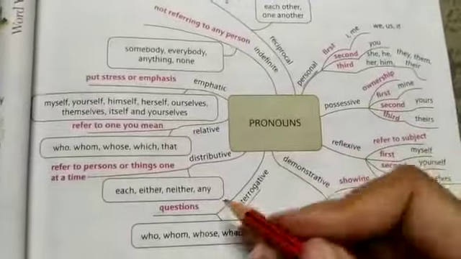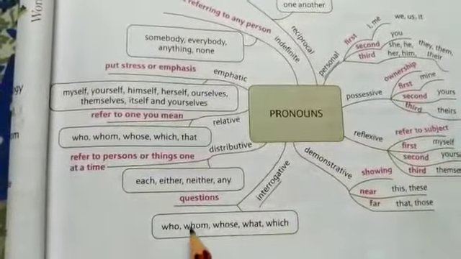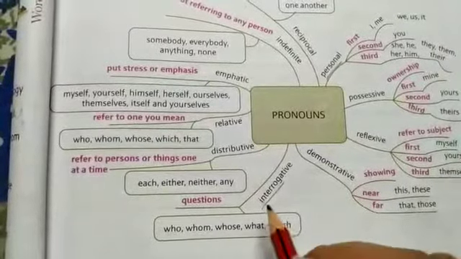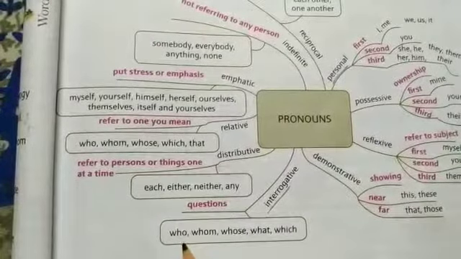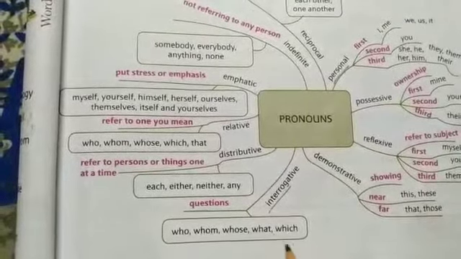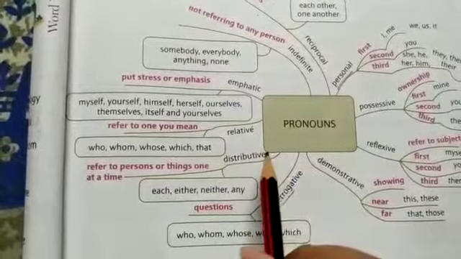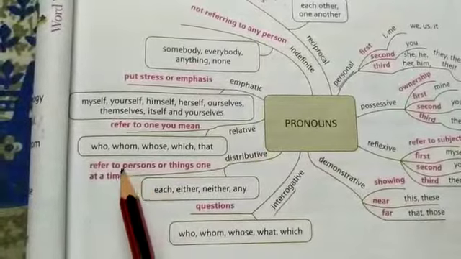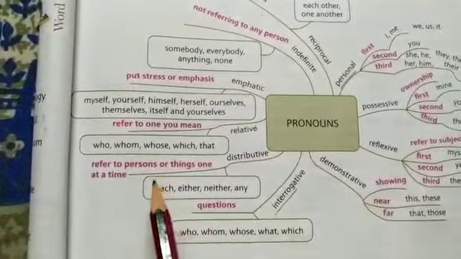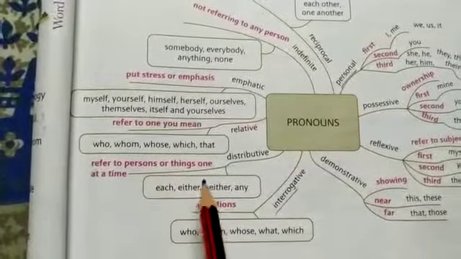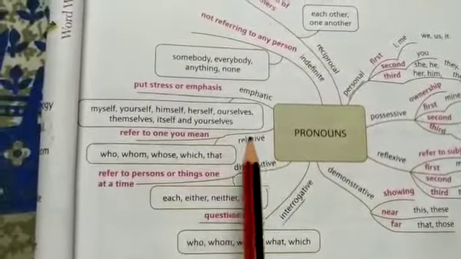Next type is interrogative. Interrogative means to put some questions. When WH questions come in a pronoun, then that is called interrogative pronoun. For example, who, whom, whose, what, which. These are interrogative pronouns. Next type is distributive. Distributive means referring to a person or a thing one at a time. For example, each, either, neither, any. This is distributive pronoun.